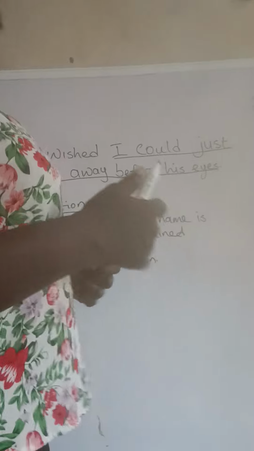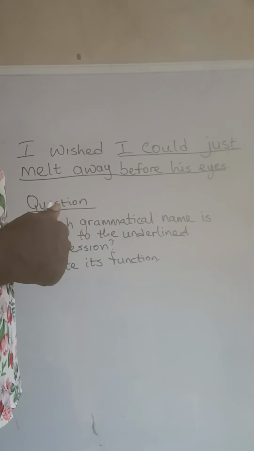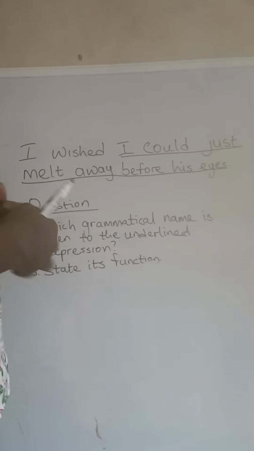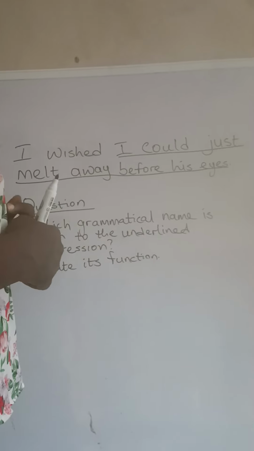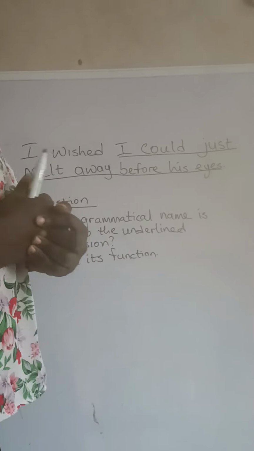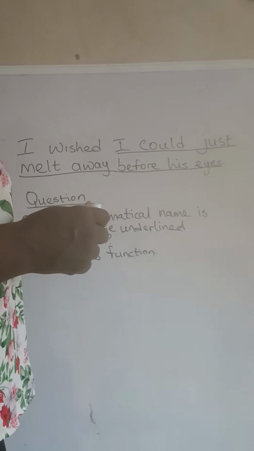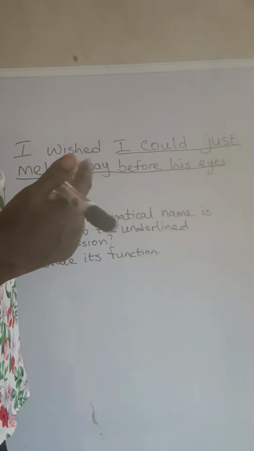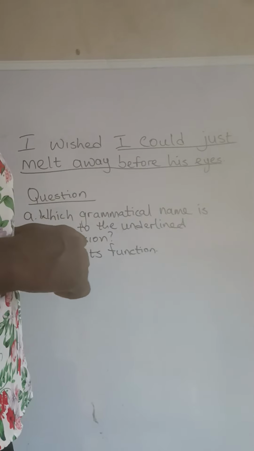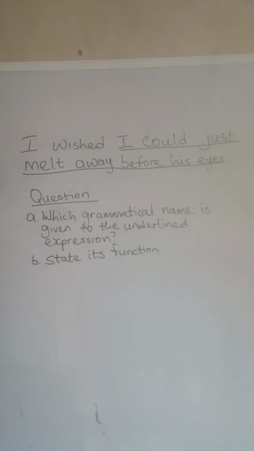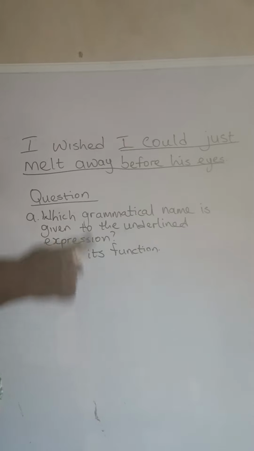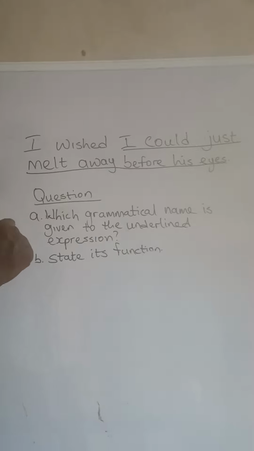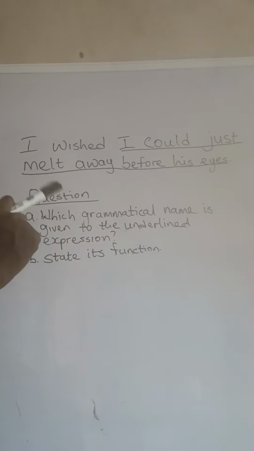Hello viewers, now let's look at this question. I wished I could just melt away before his eyes. This is taken from a comprehension passage, a reading comprehension passage, similar to what students are asked in WAEC and NECO English Language. So the question here states: which grammatical name is given to the underlined expression? That's for question A. Question B: state its function.